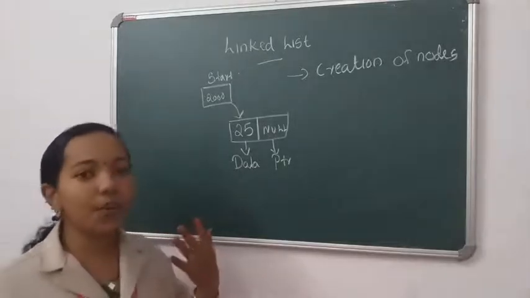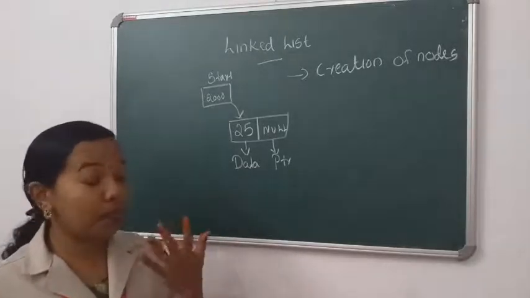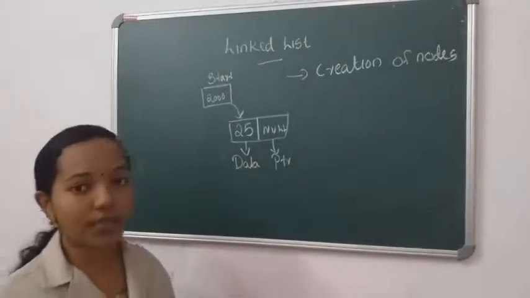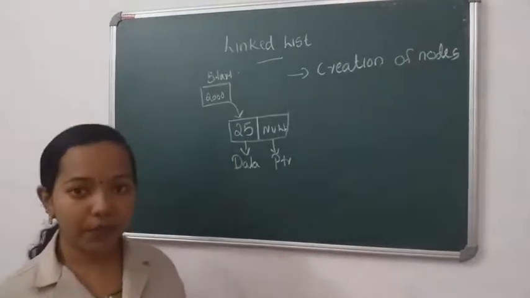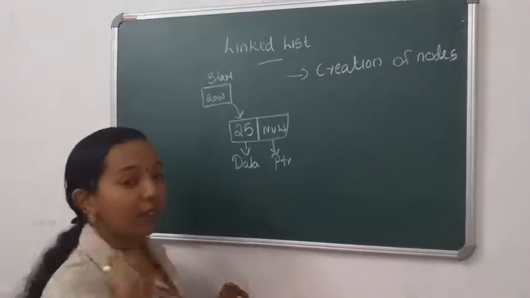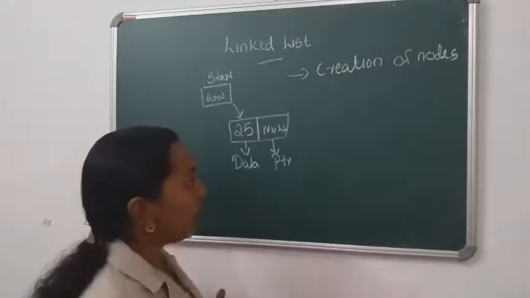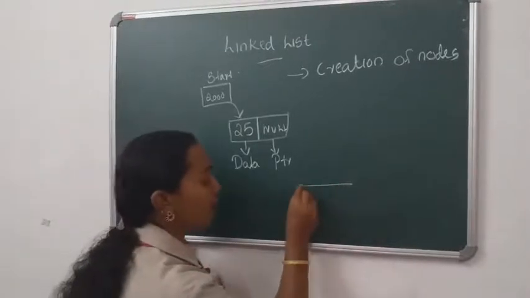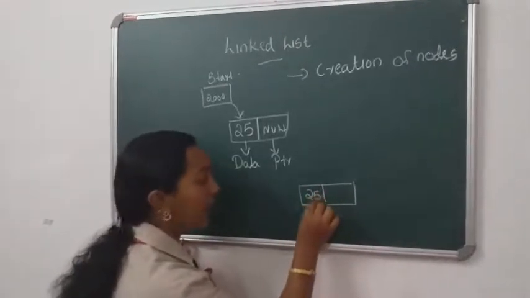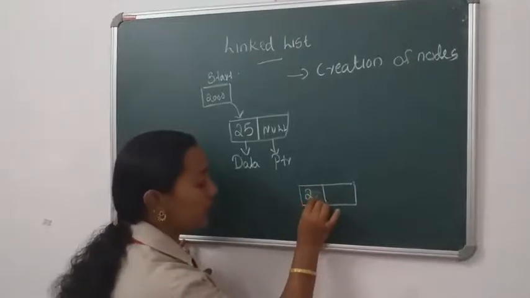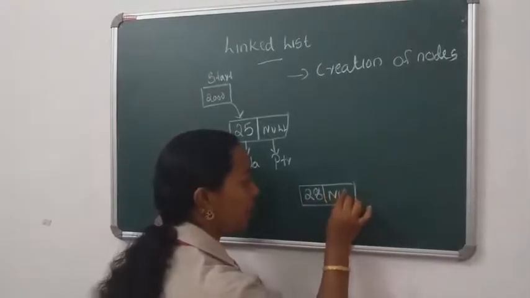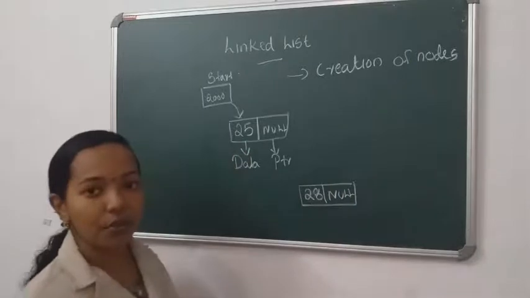Then suppose you want to insert one more item or one more node into this linked list. That is also possible. How can we add one more element into this? For this, you create one more node. So this is the new node. The item is stored here: instead of 25, it is 28. Now it is pointing to a null value.